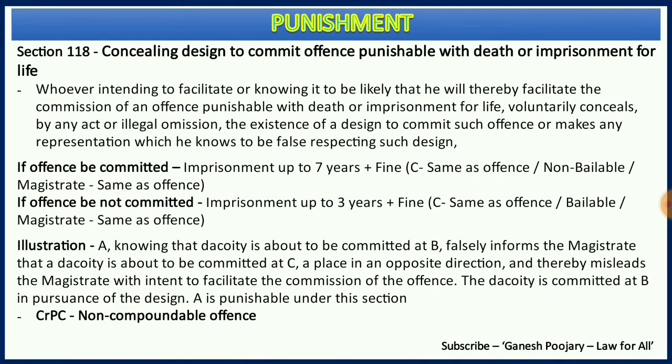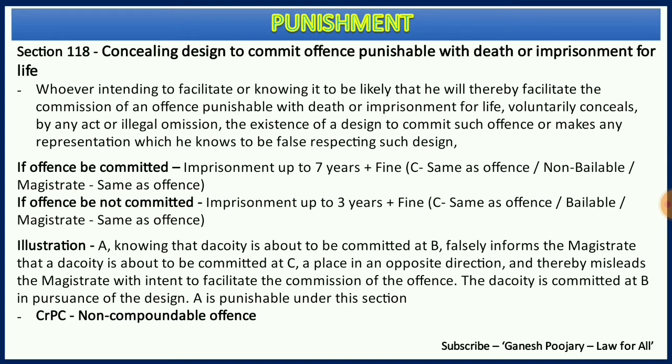I missed one piece of information from section 117: there can be 10 or more people, or the public in general, or any class of people. This class of people is very important because most of the time section 117 comes into play when there is an abetment against a particular religious activity, etc. Someone can abet a certain number of people or a class of people against another community or another religion. That is why the class of people is very important. There is a beautiful illustration in my previous slide, so you can take a screenshot and go through it, which is quite clear as far as section 117 is concerned.